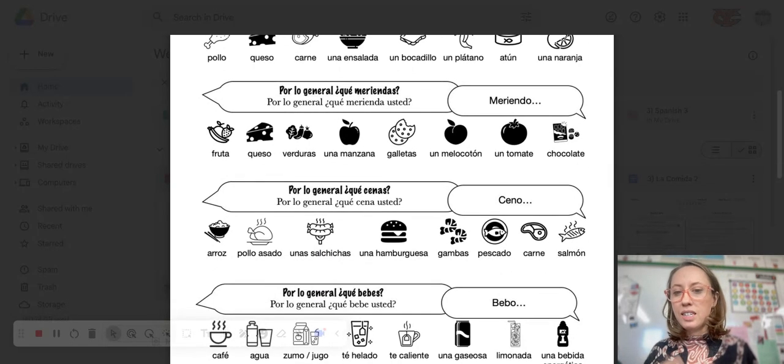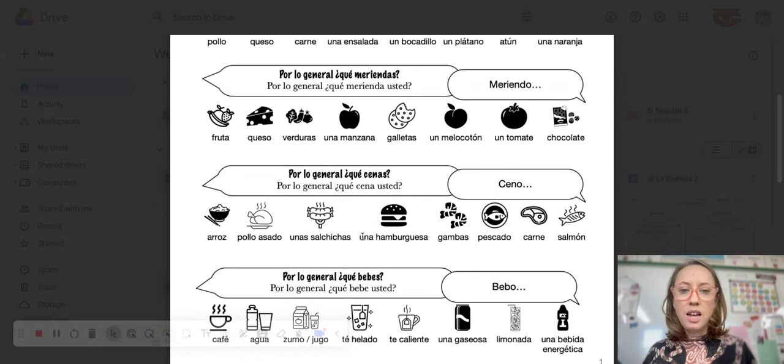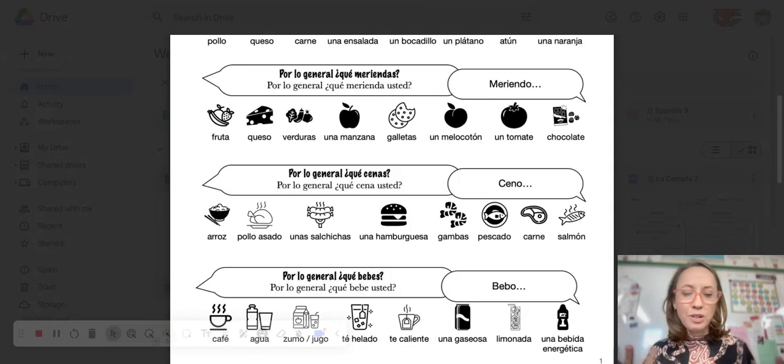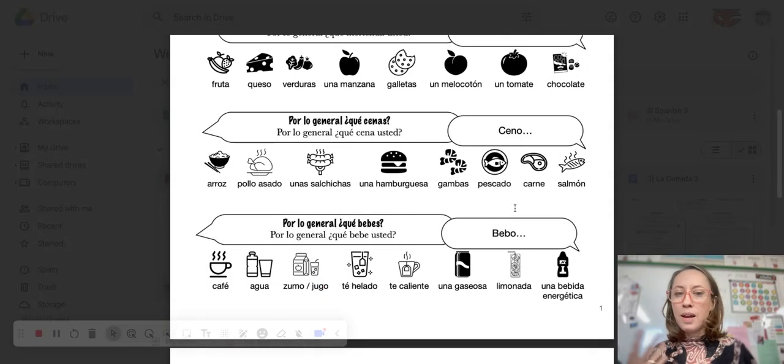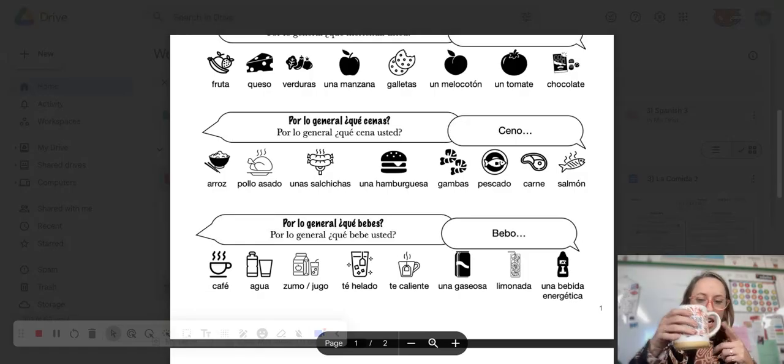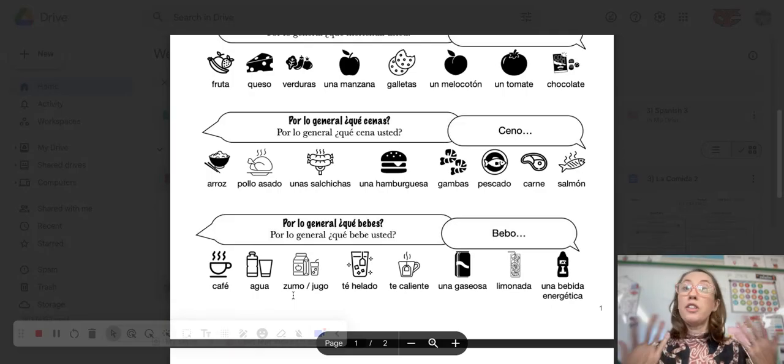What do you have for dinner? ¿Qué cenas o qué cena usted? You could respond por lo general, ceno pescado if you have fish for dinner, or por lo general, ceno una hamburguesa if you have a hamburger for dinner. And then generally, what do you drink? ¿Qué bebes o qué bebe usted? To respond, you could say por lo general, bebo café if you are like me and you drink coffee. Or por lo general, bebo agua if you're healthier than me and you tend to drink water, okay?